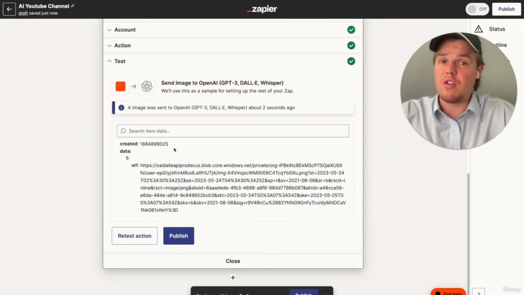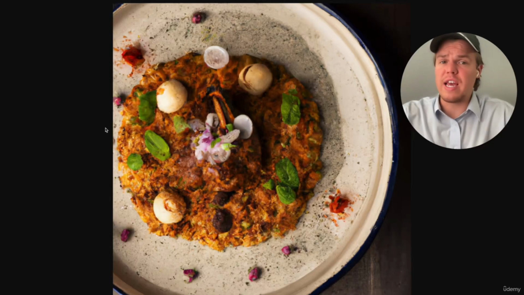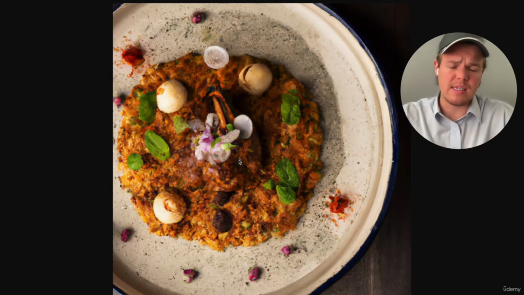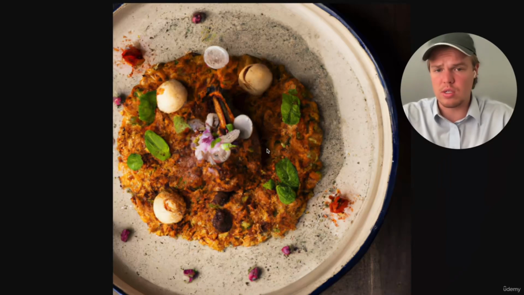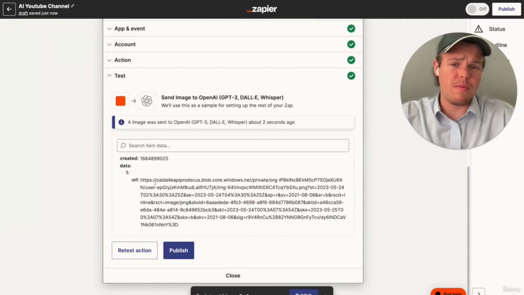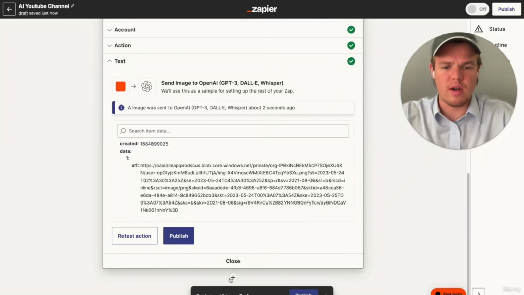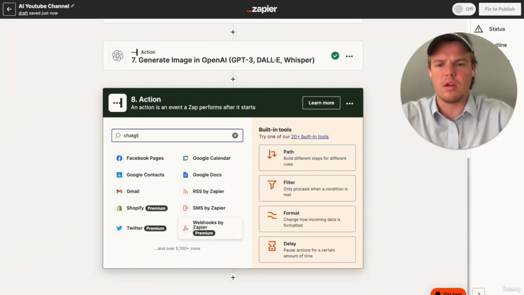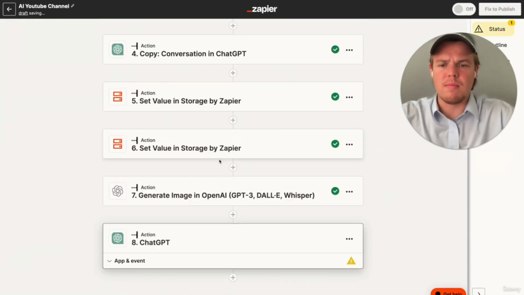If you want to see what your image would look like, all you need to do is copy this. You would open a new tab, and then you'd be able to essentially paste it. And this is going to be the image of the lamb dish that was in question. Really cool stuff. Not only is it important to have an image for your thumbnails, it's also important to have text. So we're going to have to go ahead and add another ChatGPT block here. And we're going to basically make the thumbnail text.